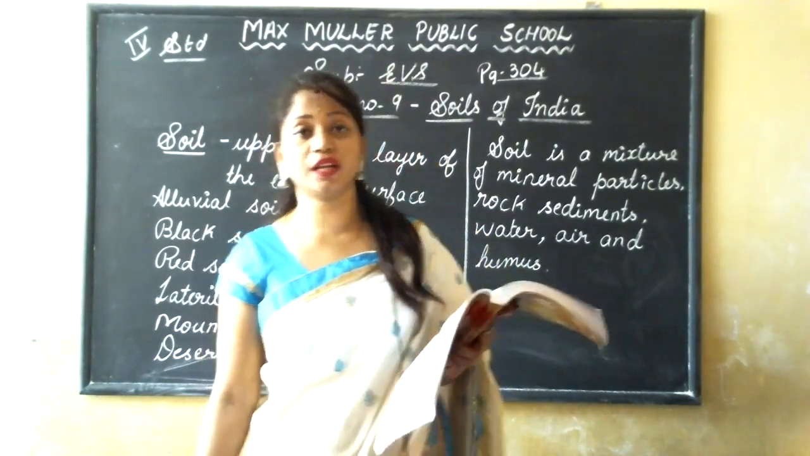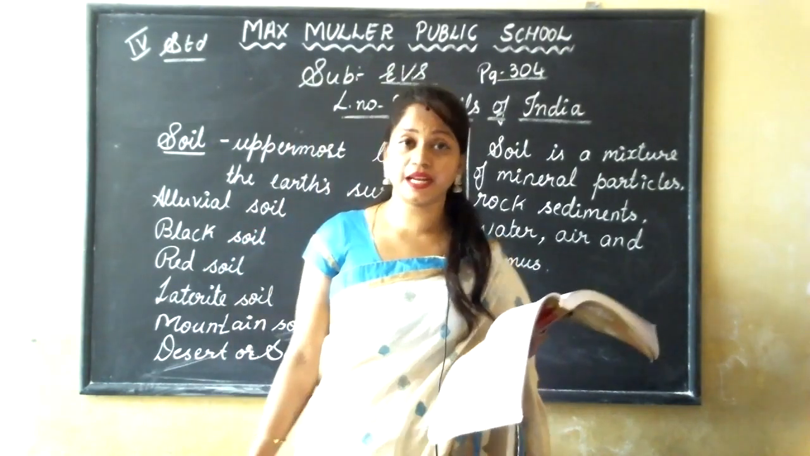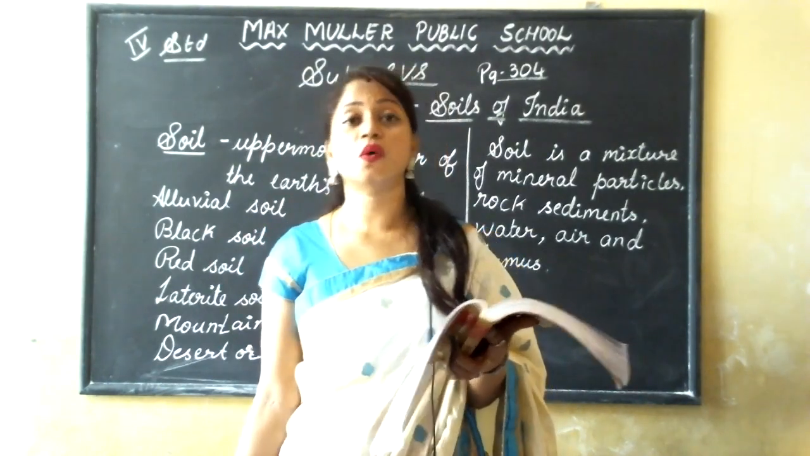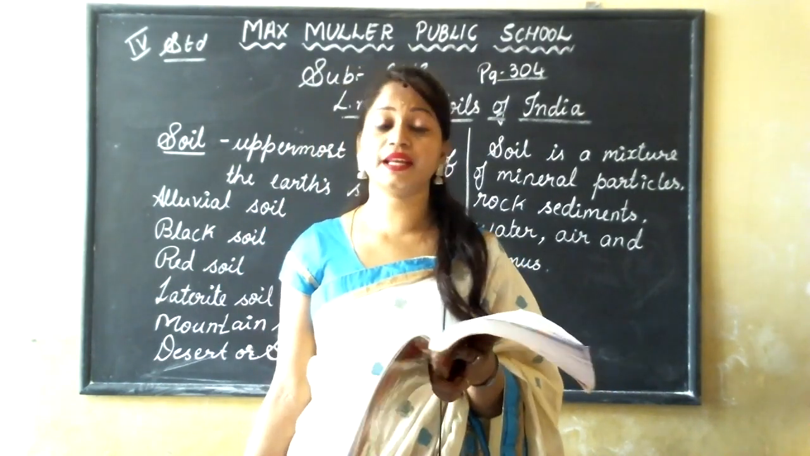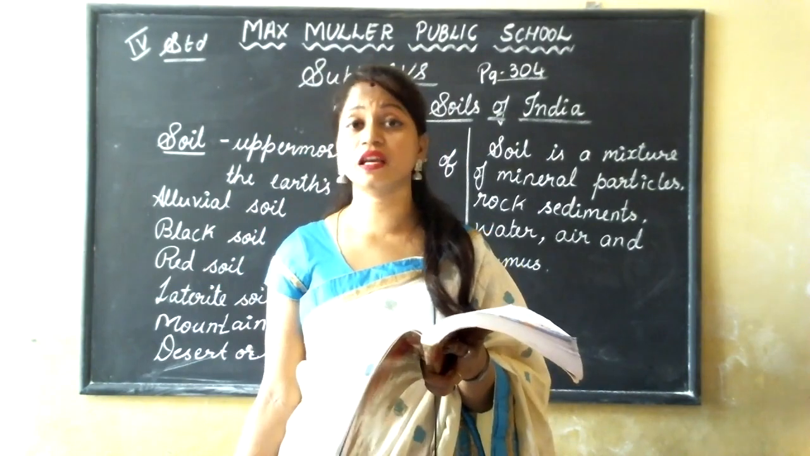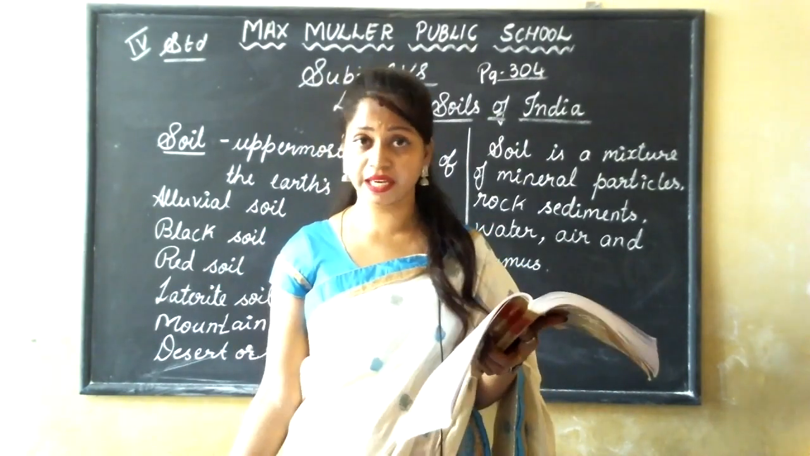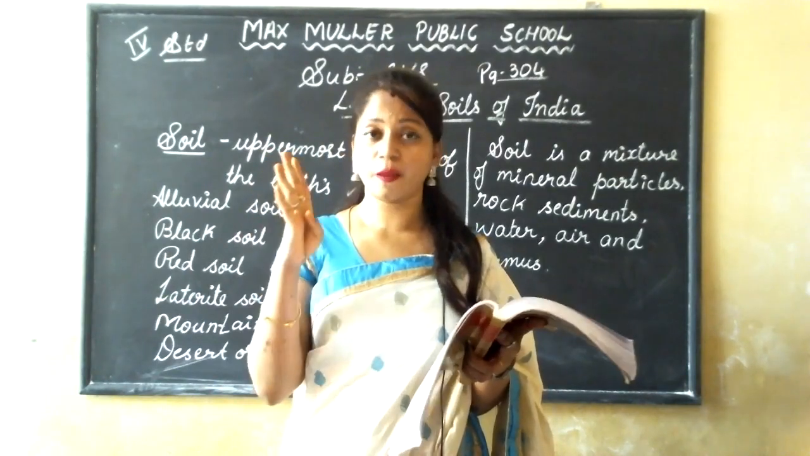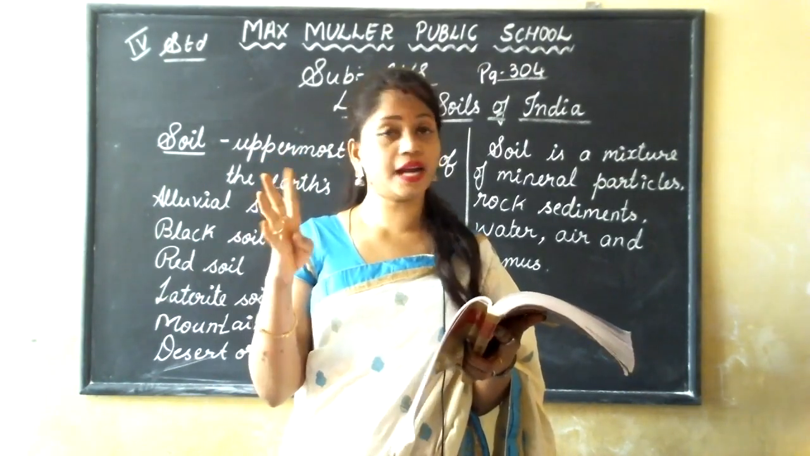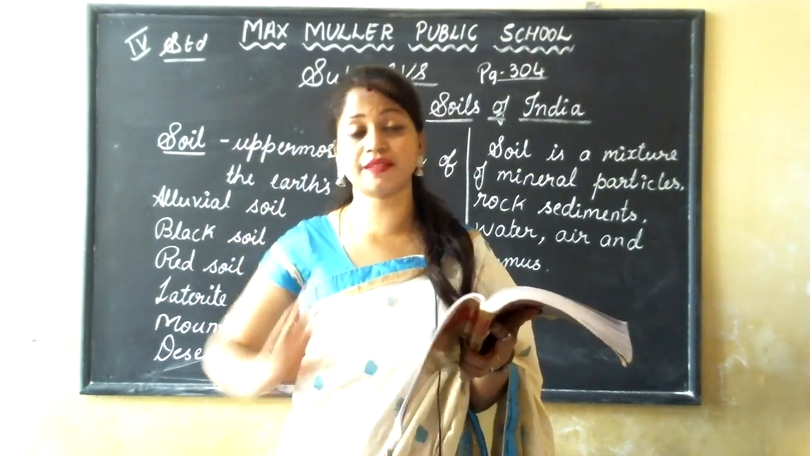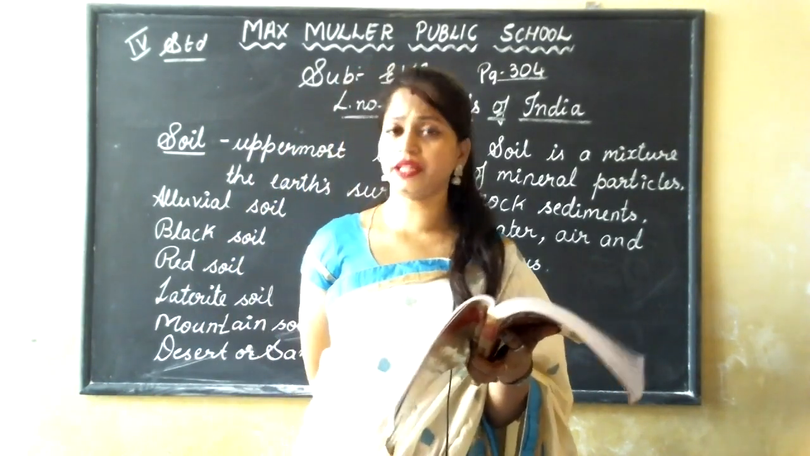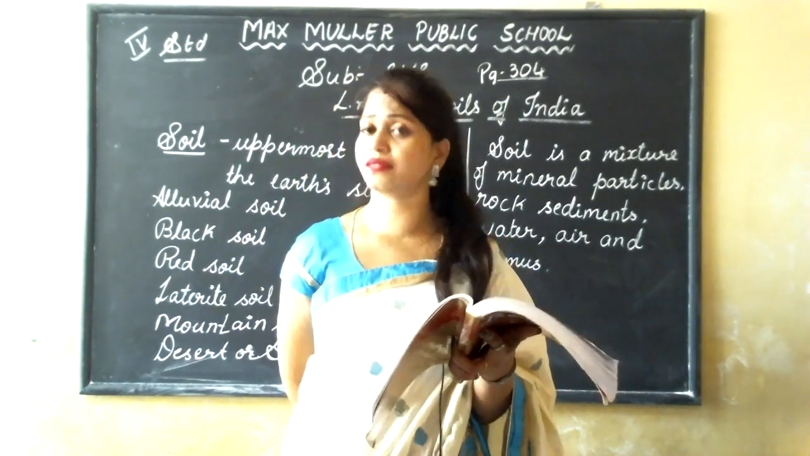This type of soil, red soil, we can see in Karnataka, Kerala, Andhra Pradesh, Madhya Pradesh, Odisha and Jharkhand. Once again I'll repeat: Karnataka, Kerala, Andhra Pradesh, Madhya Pradesh, Odisha and Jharkhand. In these six states, we can see this red soil. Red soil is less fertile. It is very less fertile.